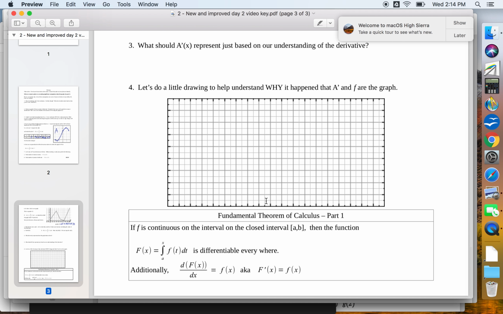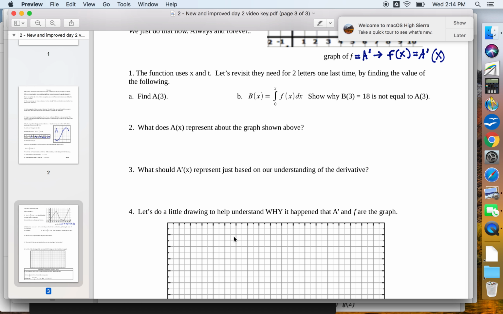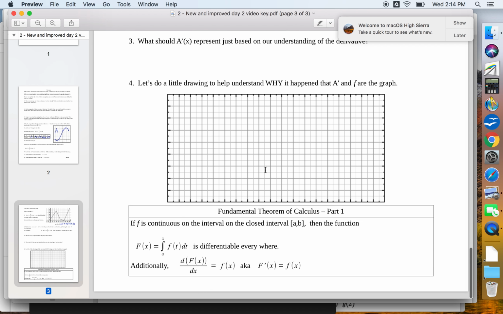Really, it's this, though. You don't need to copy this down. It's at the bottom of the worksheet. See how I skipped all this that we didn't do in class? You can skip over that. I think we left off right here. These are skippable questions. They really are.